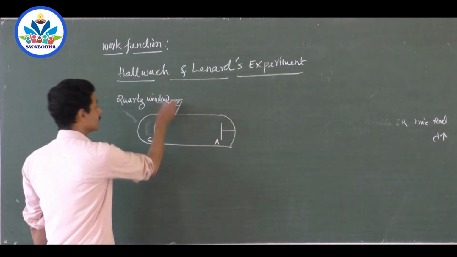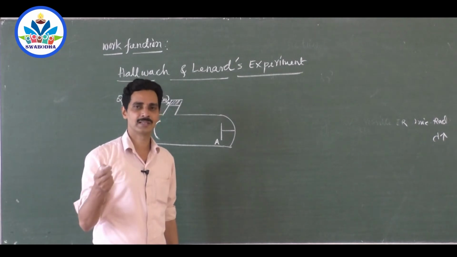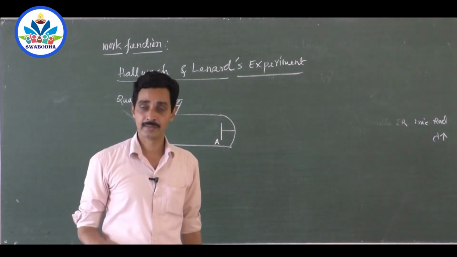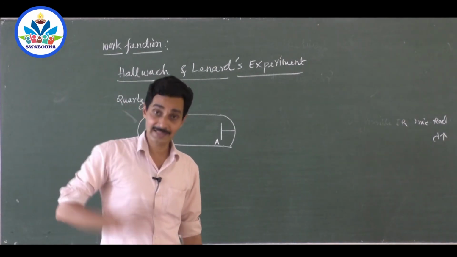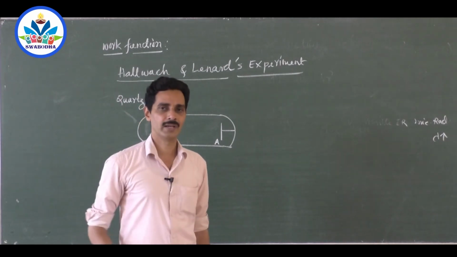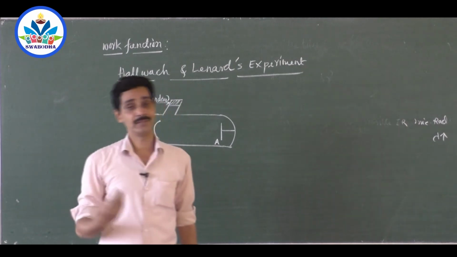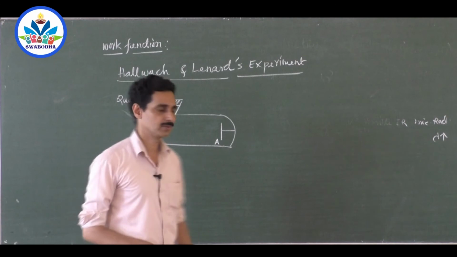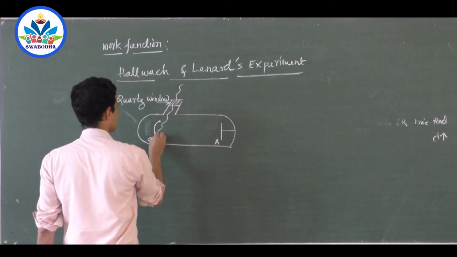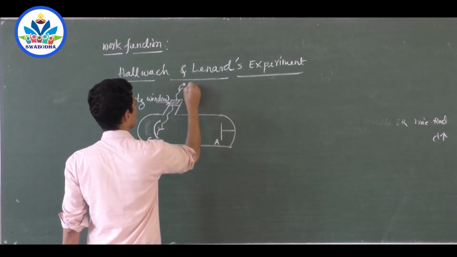Now why is it a quartz window? Because for us the best suitable energetic beam is ultraviolet, because ultraviolet is energetic as well as less harmful compared to X-rays and gamma rays. So we will take ultraviolet, which is energetic enough to remove the electrons, and which is not hazardous to living beings. Such a beam of ultraviolet is made to pass and hit on the surface. And this is ultraviolet light. This is the source of ultraviolet light.